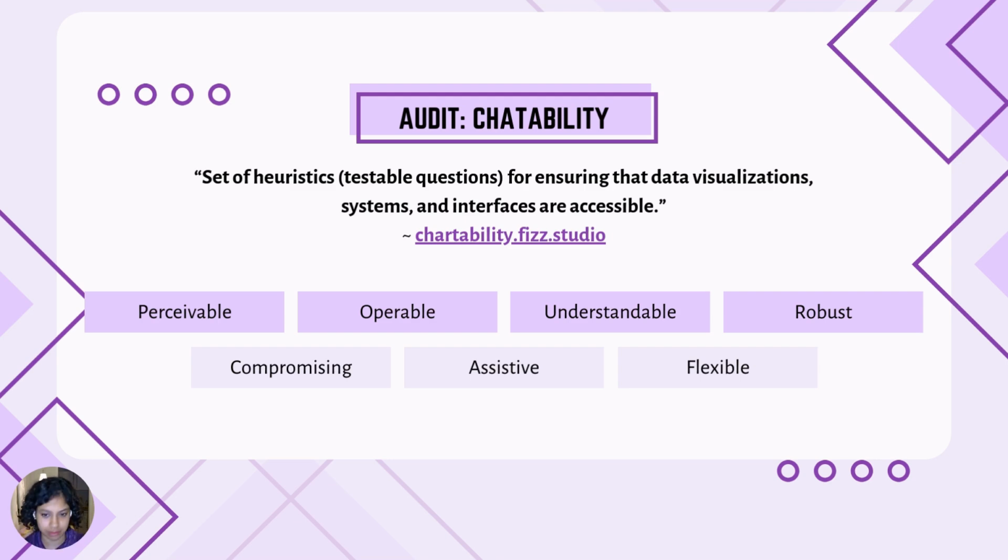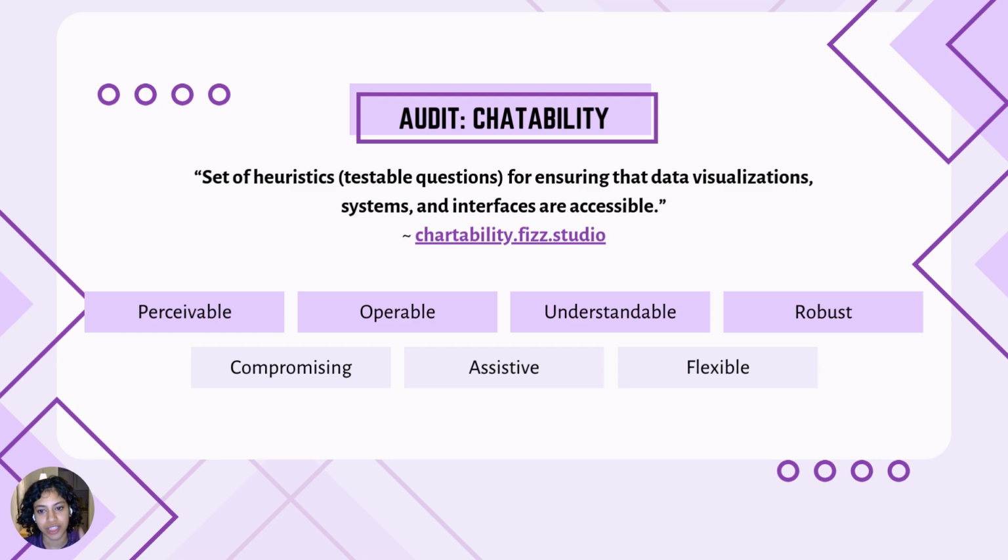It consists of 7 principles, which are perceivable, operable, understandable, robust, the POUR principles common in the accessibility space, as well as 3 other principles: compromising, assistive, flexible. You can learn more about all of these in the documentation for Chartability, which is at chartability.phys.studio.